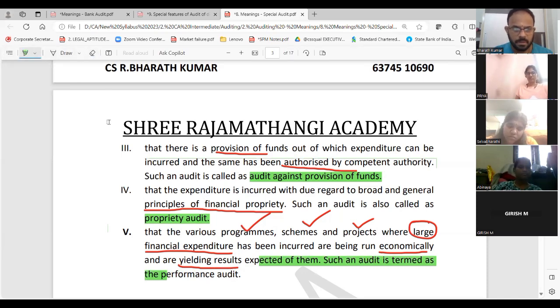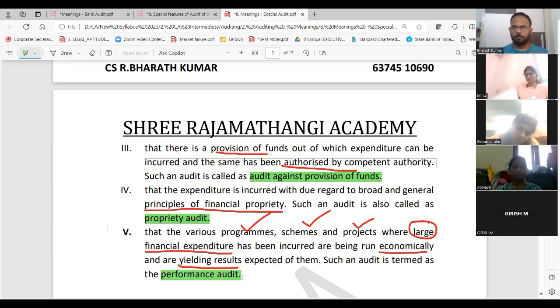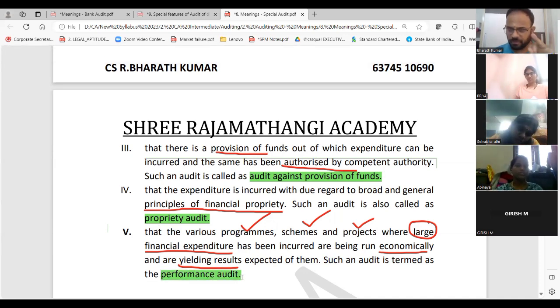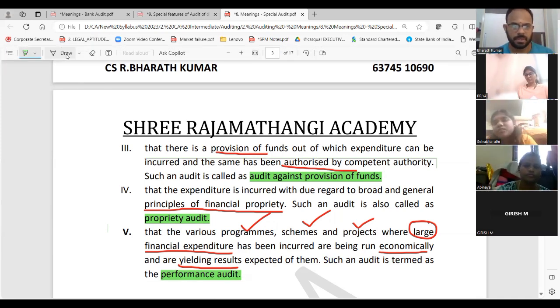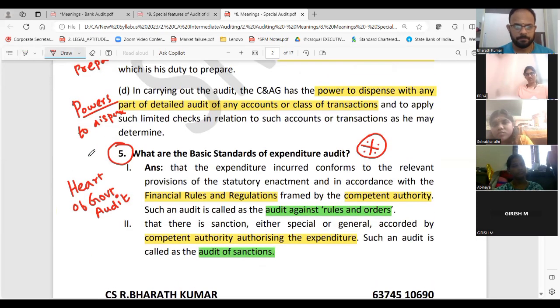What audit is it? Performance audit. I will color only what is expected, otherwise you will not know what you should color. Performance audit, proprietary audit, provision of funds audit, all this is triple P. See here what I am trying to write. Performance audit is one P, proprietary audit is one P, provision of funds is one P.